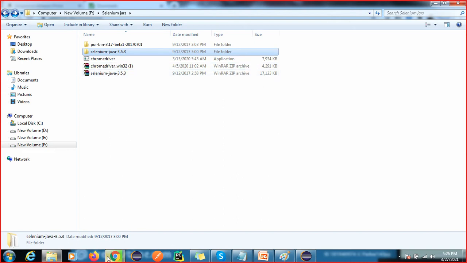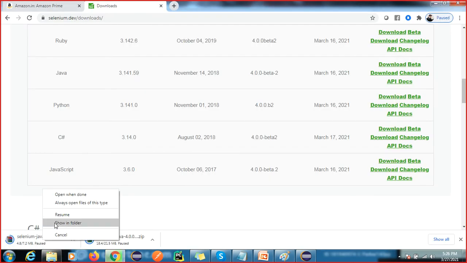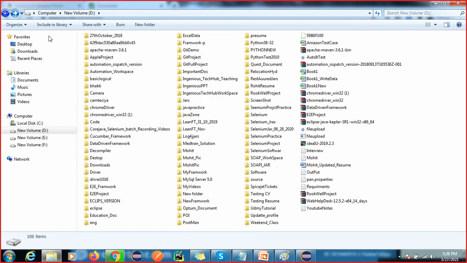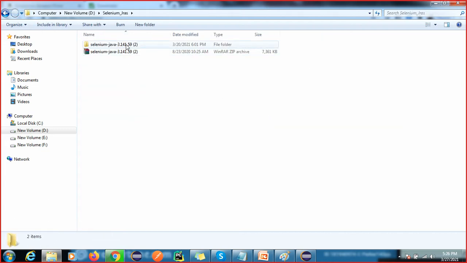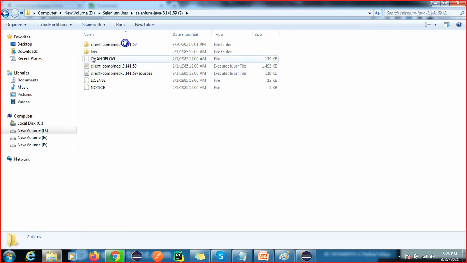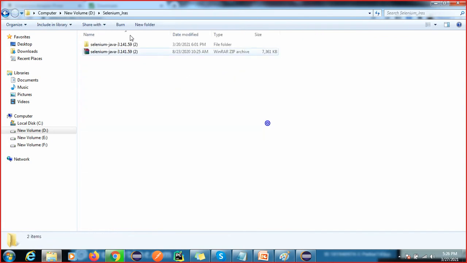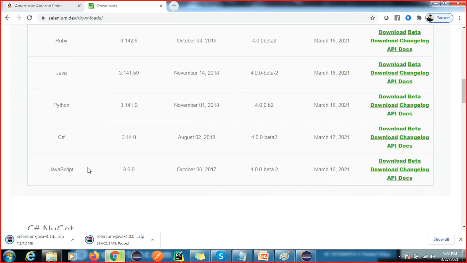Okay, no problem. Whatever we have, what is the location of this Selenium jar? Let me copy this location of the Selenium jars. After you extract this, I'm going to cancel this.